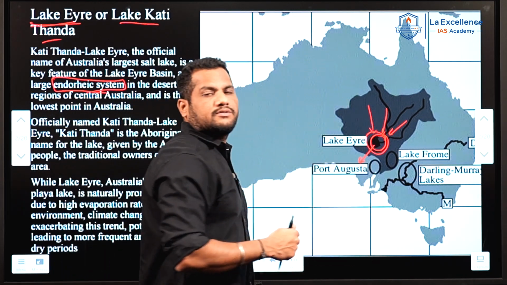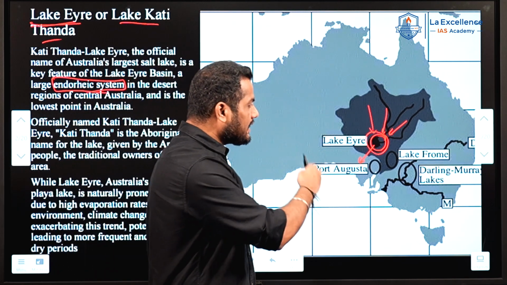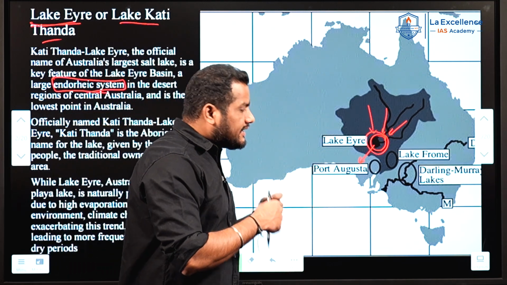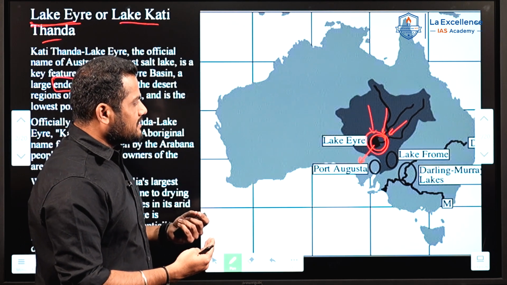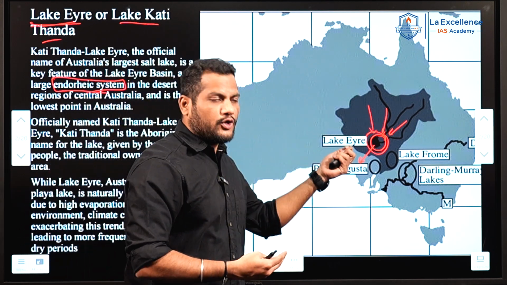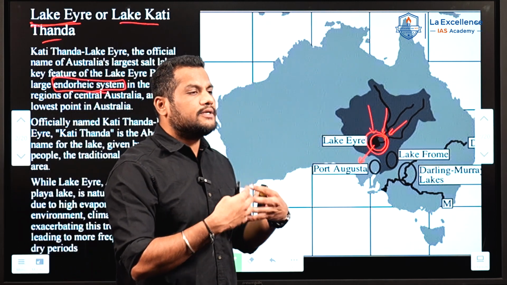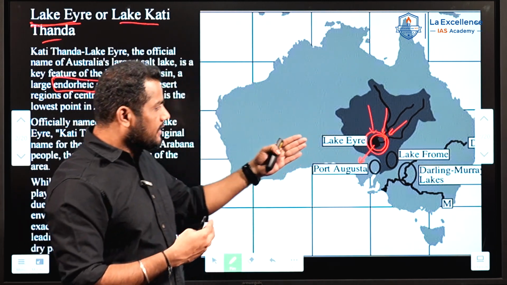The only means of water to get out from this lake is evaporation. Since global warming is happening and this particular Ayar lake is located in the desert area, there is a much faster rate of evaporation in this region.